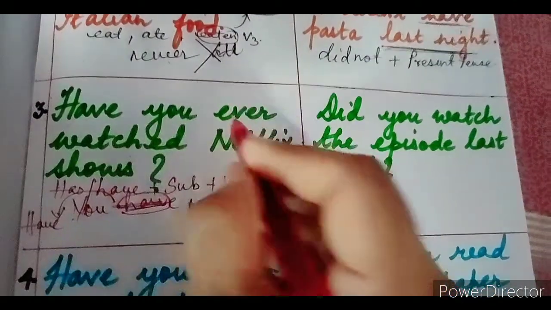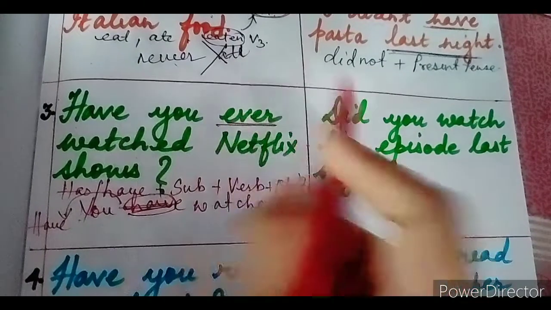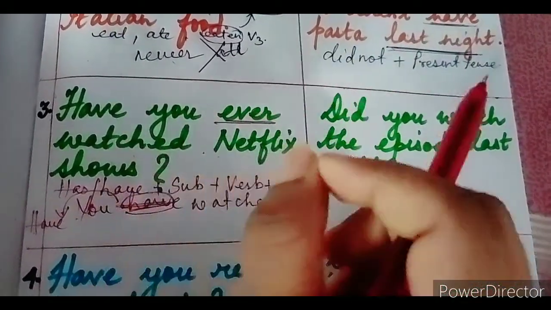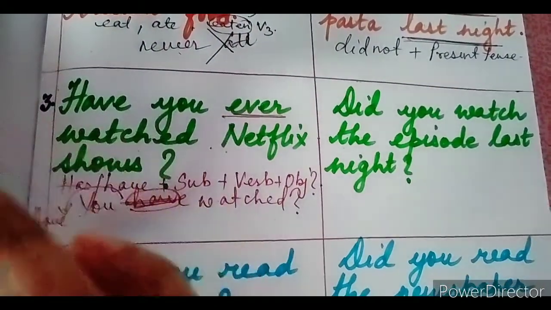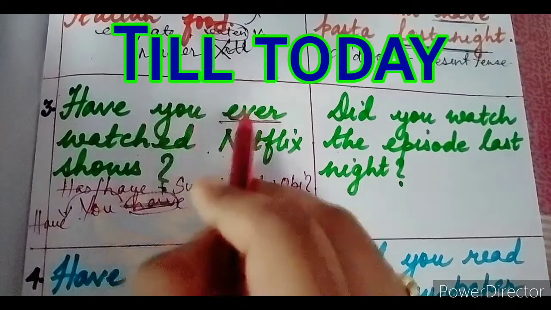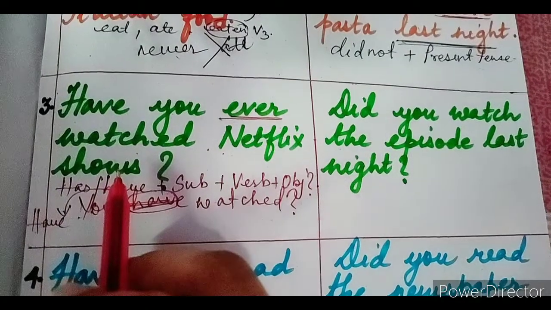But now again you see I'm using the word "ever" here. That means I'm talking about till date or till today. Have you watched a Netflix series or not? I'm talking about today. I'm not talking about the future. I'm talking till date or till today. Have you ever watched a Netflix show? Is that clear to everyone?